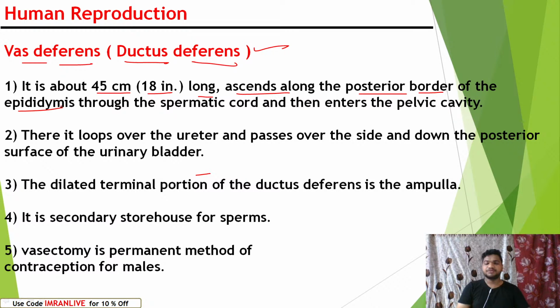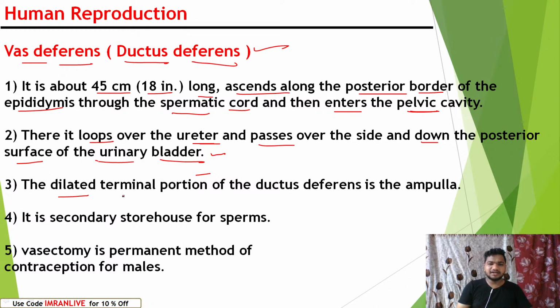Remember the location: the posterior border of the epididymis. It passes through the spermatic cord and then enters the pelvic cavity. There it loops over the ureter and passes over the side and down the posterior surface of the urinary bladder. There is no need to remember that much; I am just giving you an idea of where it is situated.